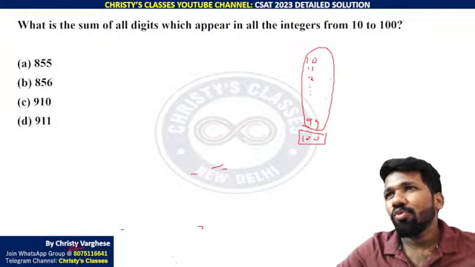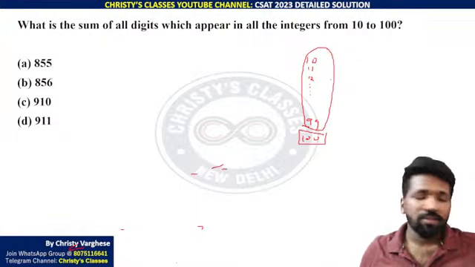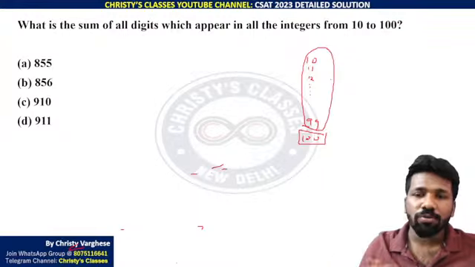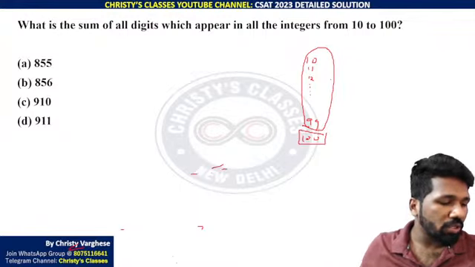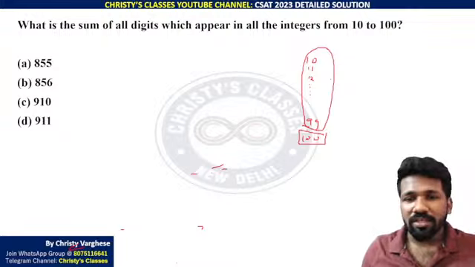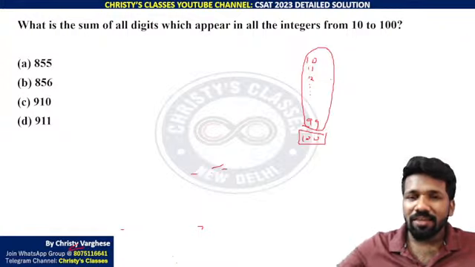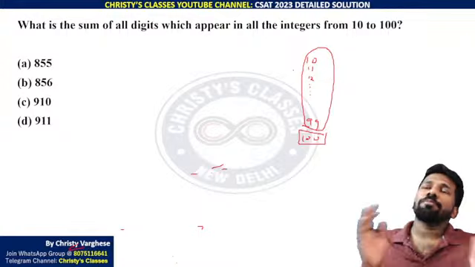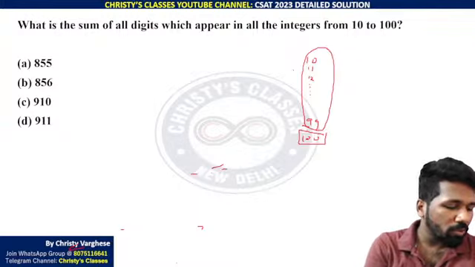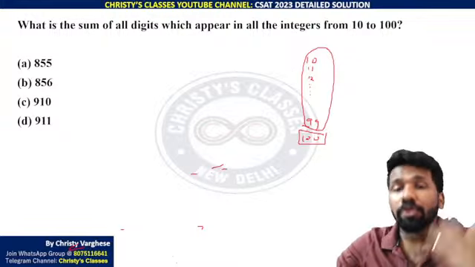The way the numbers are written itself follows a particular pattern. That means 0, 1, 2, 3, 4, 5, 6, 7, 8, 9. Then 10, 11, 12, 13 up to 19. Then 20, 21, 22, 23 up to 29. That is how numbers are actually written. That itself says that all digits should be equal. In 1-digit numbers, 0, 1, 2, 3 up to 9, all digits occur 1 time. Similarly, in 2-digit numbers also, all digits occur an equal number of times.